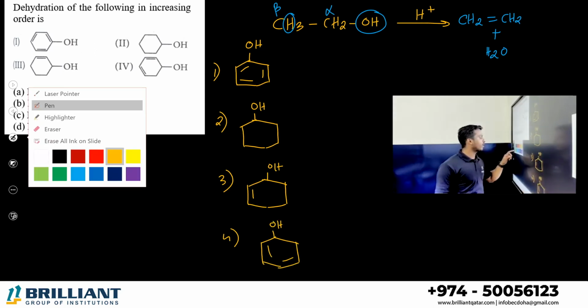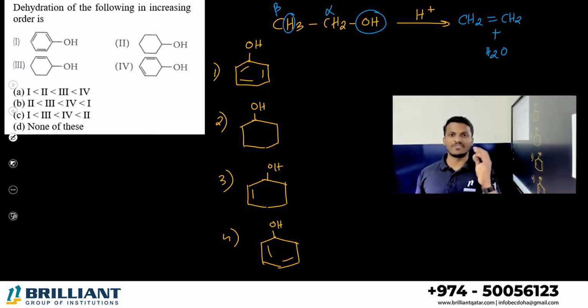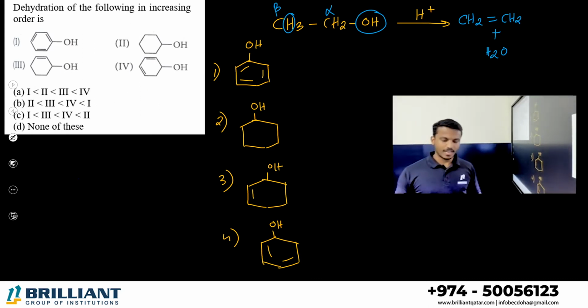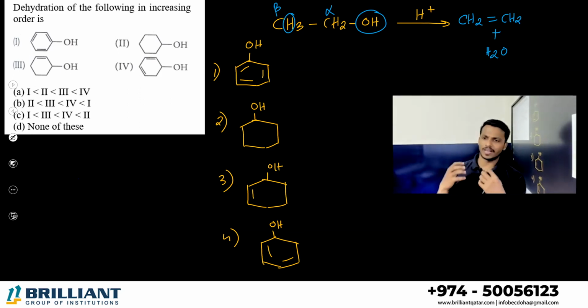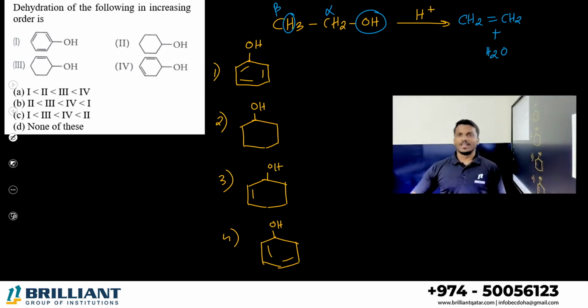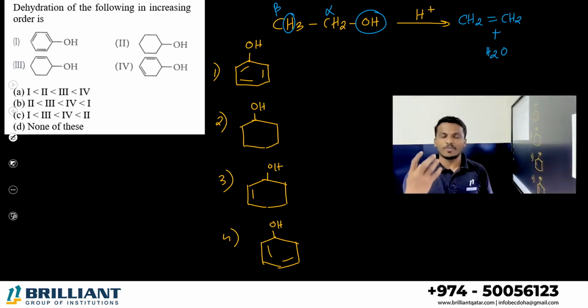Question: which one can undergo dehydration faster? Dear all, for it to undergo some reaction, after the elimination of water it should form a stable compound. Then only it is ready to leave water. If they remove water, the formed compound should be stable.